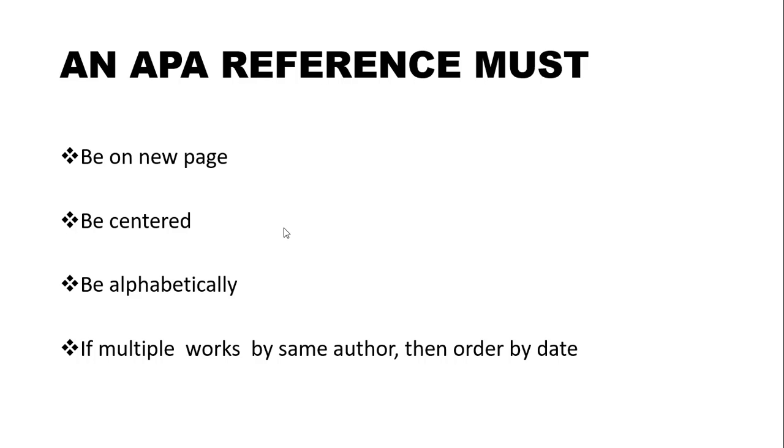Be on a new page: always use a new page, and don't use it as a continuation at the end or middle of a page. Be centered, be alphabetical, and if there are multiple works by the same author, then order them by date. Keep these points in mind while writing APA style references.